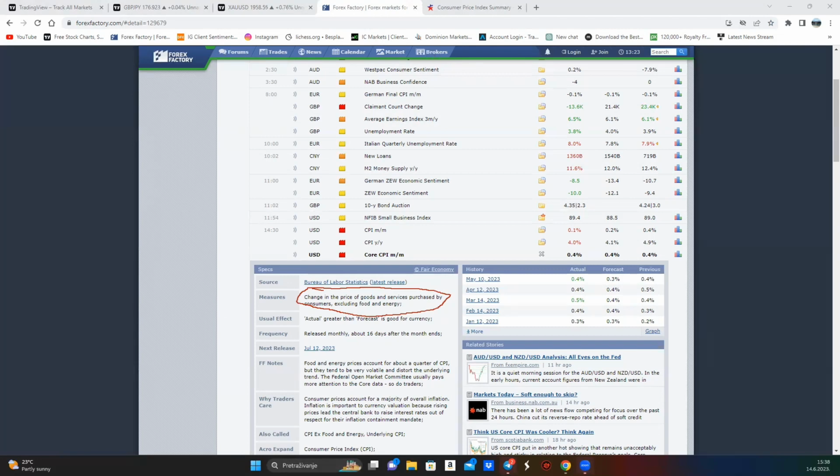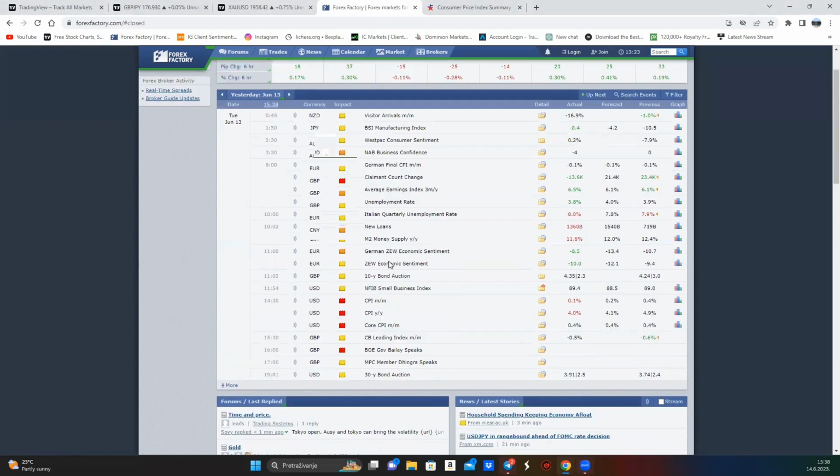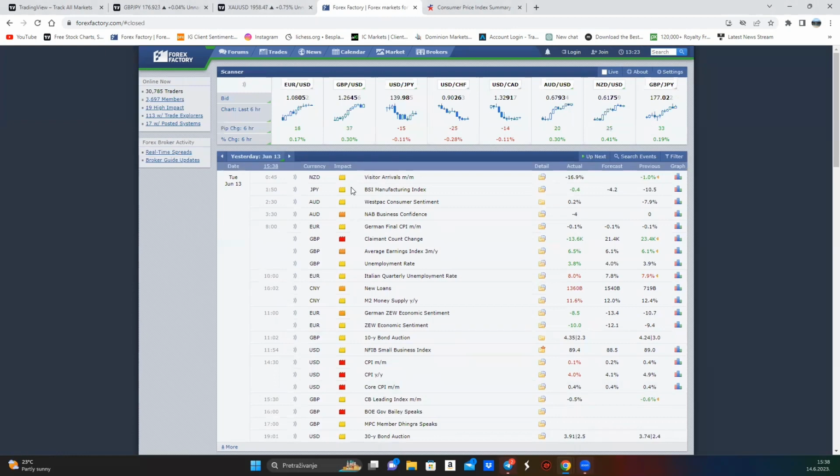That's why the Federal Reserve usually tracks core CPI more than CPI. So core CPI excludes food and energy. For you personally, CPI is more important, but for the Federal Reserve to track inflation, core CPI is more important, especially month over month, because they would like to see it falling month over month.